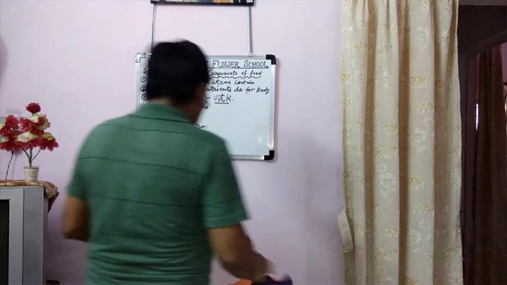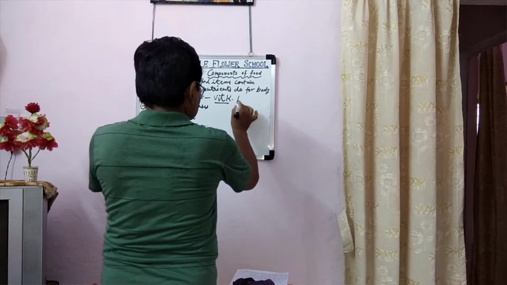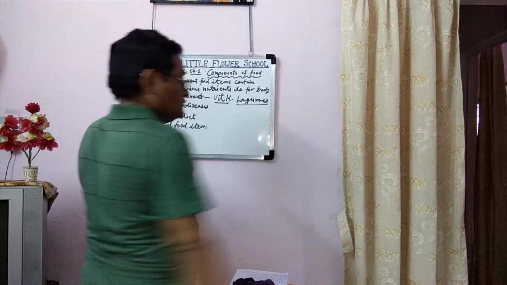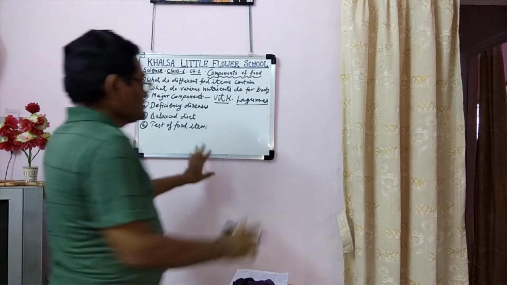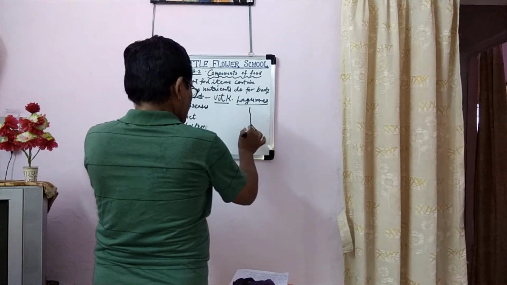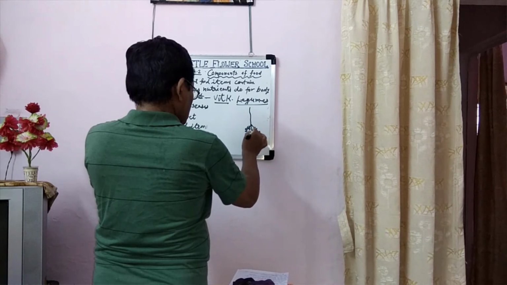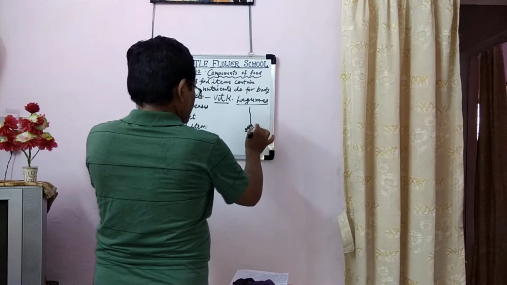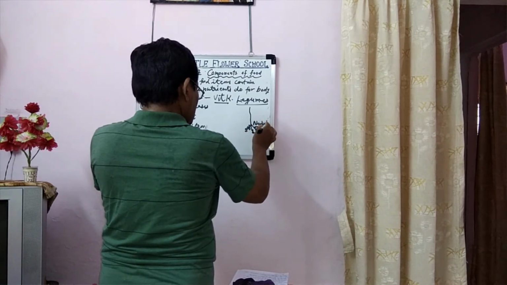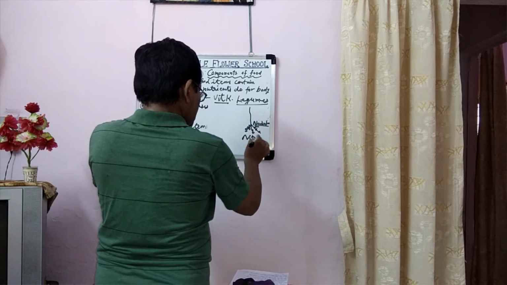Okay, legumes. Legumes means those plants in which the roots have nodules. Nodules means gaanthein. Its main function is called nitrogen fixation.